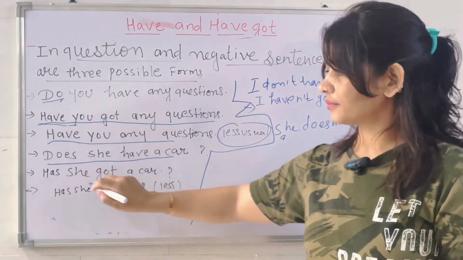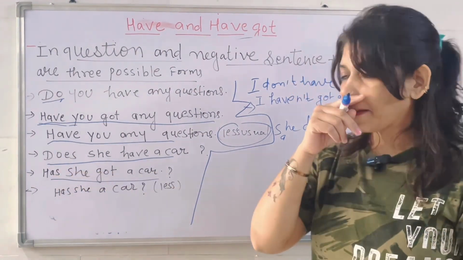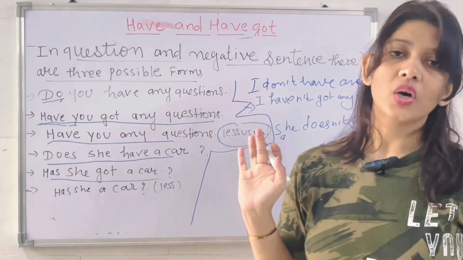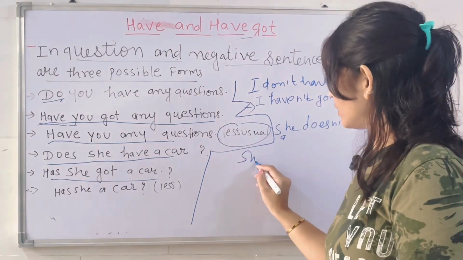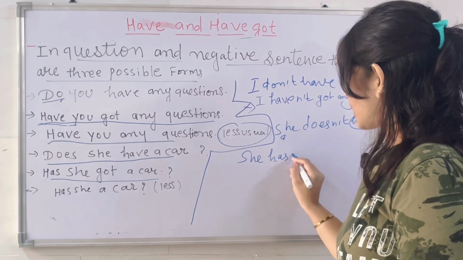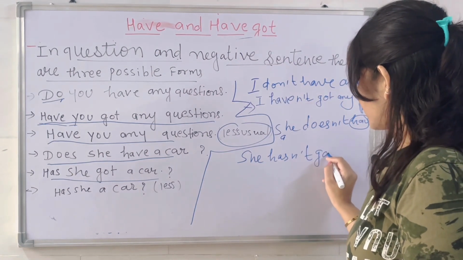Has she got a car? Has she got a car? No. इसमें क्या आएगा? She hasn't got a car. Got it?